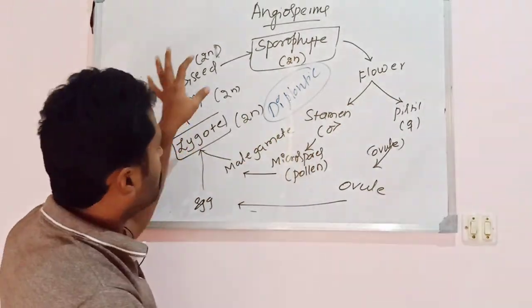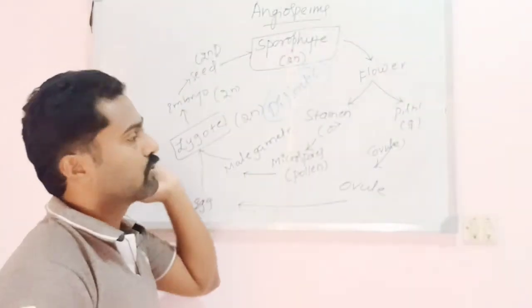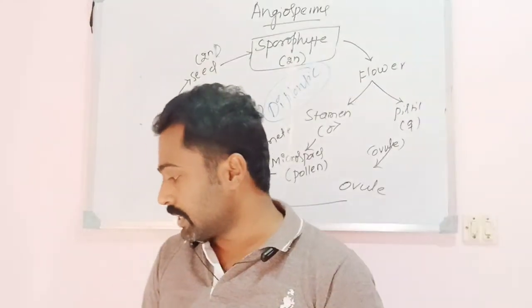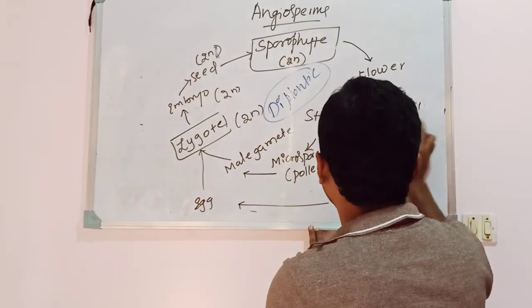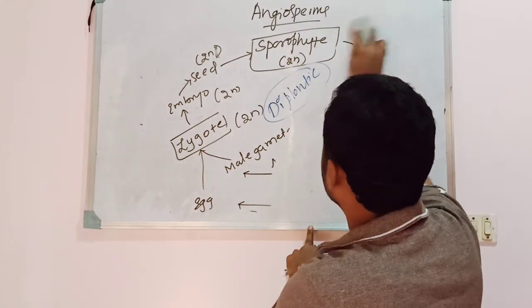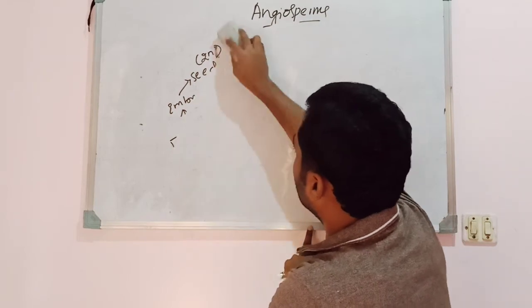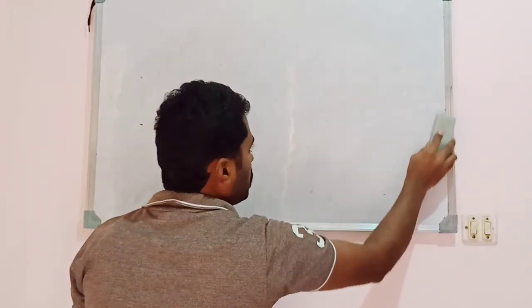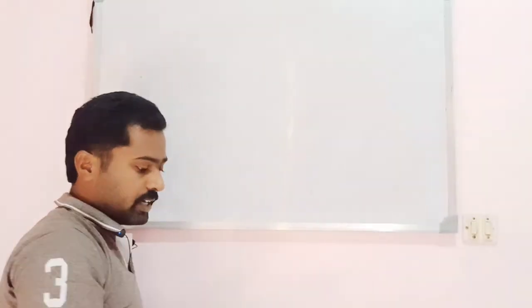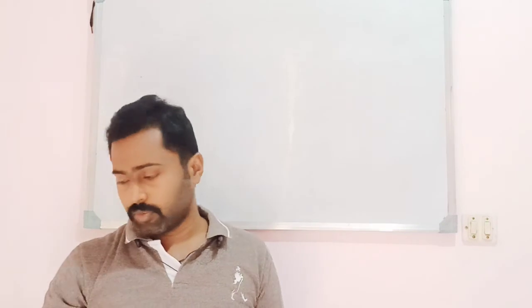So this is about the life cycle of angiosperms, and that's all about the life cycle of different groups of plants: haplontic life cycle, haplodiplontic life cycle, and diplontic life cycle. Then homomorphic or isomorphic alternation of generation, then heteromorphic alternation of generation. Triphasic life cycle can be seen in some of the algae.